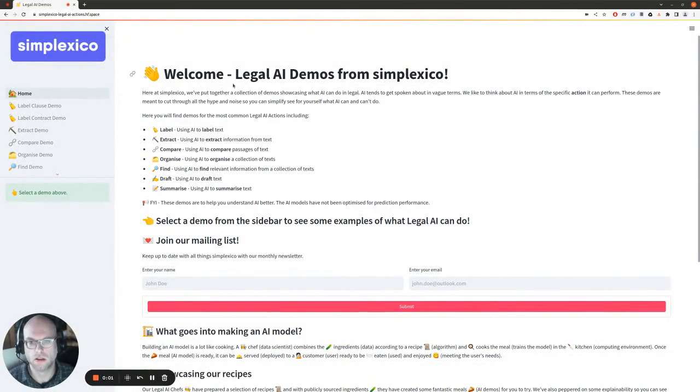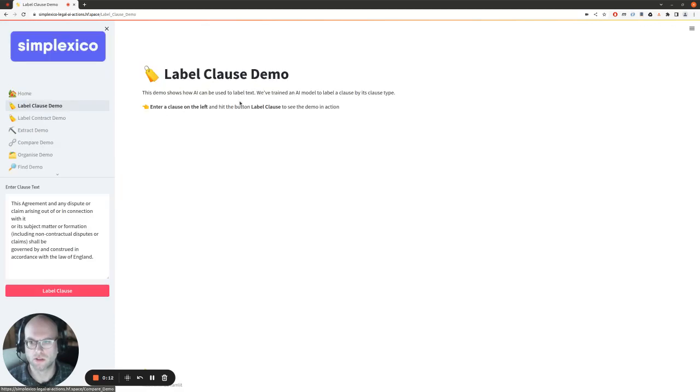Hi there. I'd just like to talk through some demos that we've put together, which give you an idea of what we can use AI for common problems within the legal industry. So the first of these is labeling clauses, and we can show you how we can use a machine learning model to determine what particular type a given clause is.